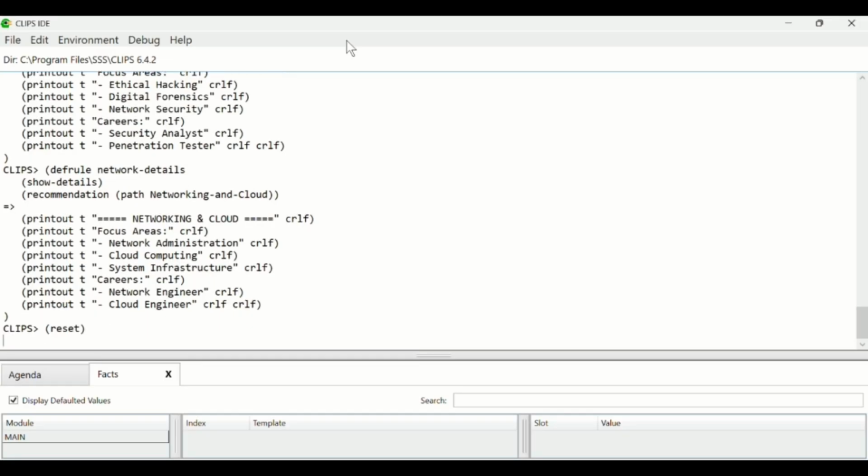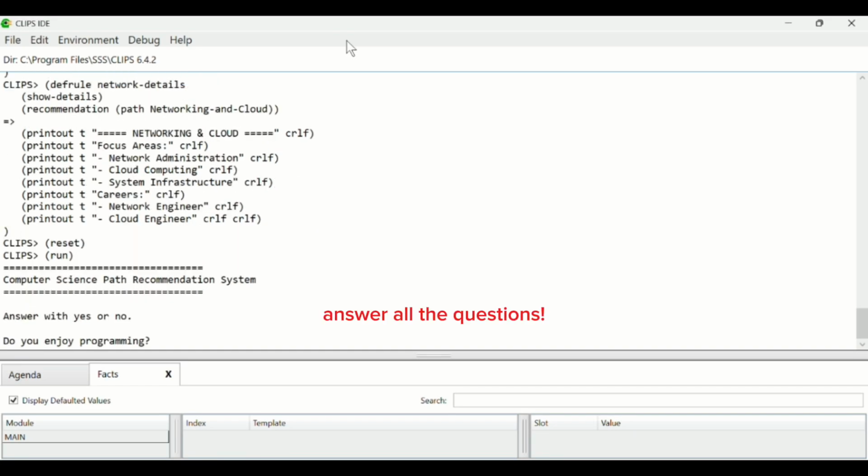After running the system, the user is required to answer a series of questions related to their interests and preferences in the field of computer science. These questions serve as the input for the system and are used to generate facts within the knowledge base. The first question asks whether the user enjoys programming. This information helps the system determine the user's interest in pathways that involve software development and technical problem solving.